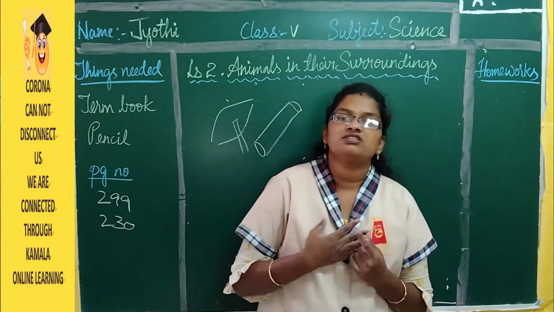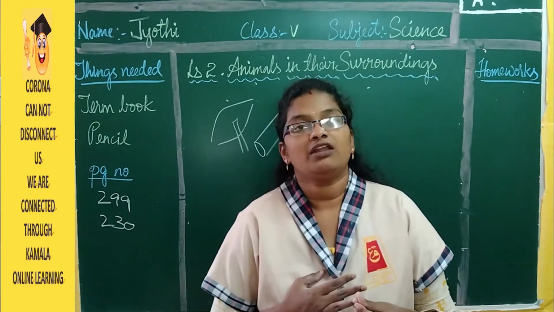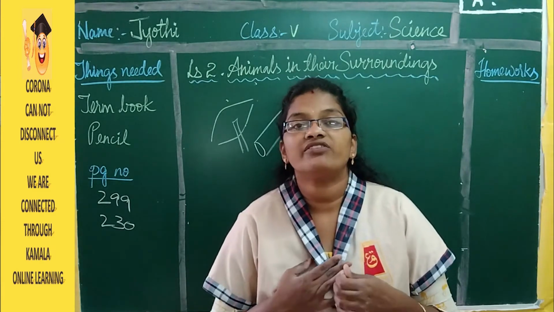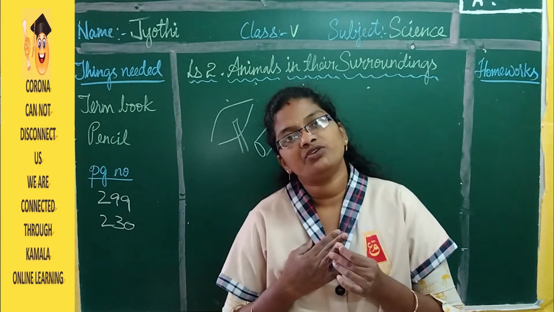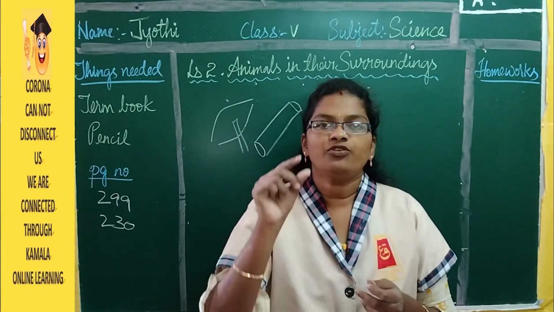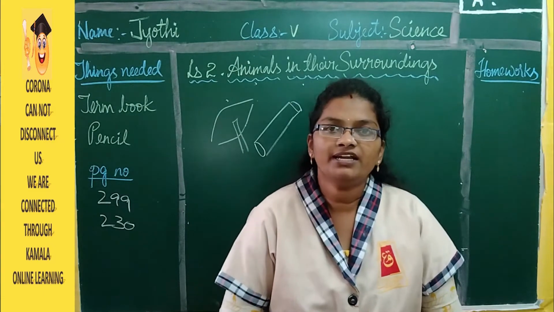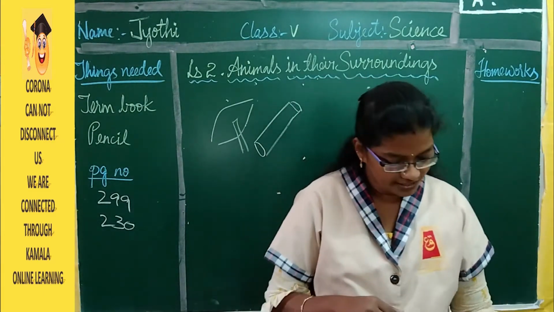Now if you take an ostrich and a penguin, they also have wings but they cannot fly because they have a very huge body. That's why they cannot fly. And a few birds are very small and weak. So because of that weak body also, they cannot fly.